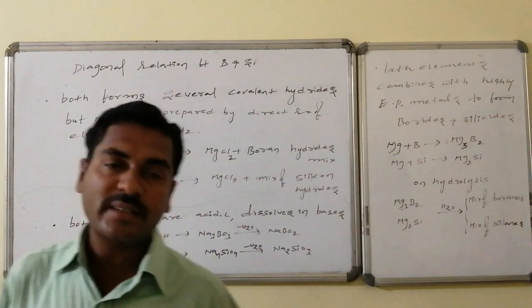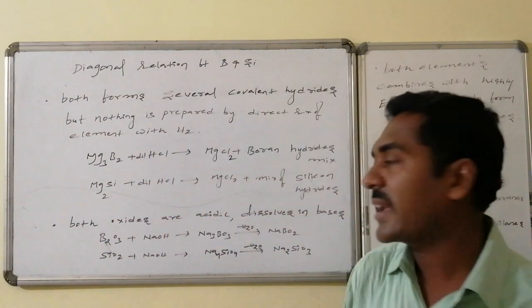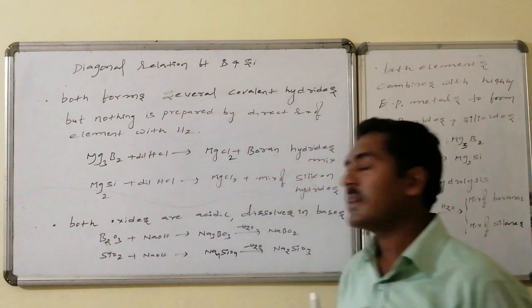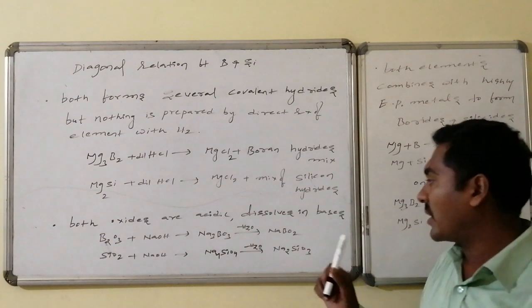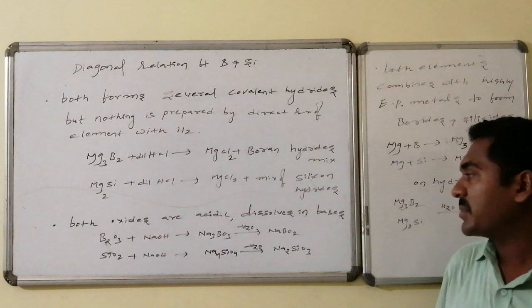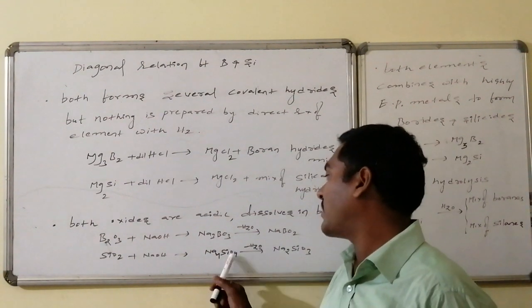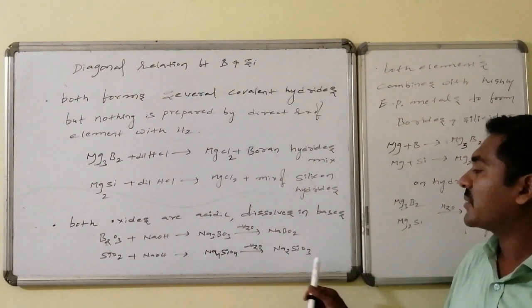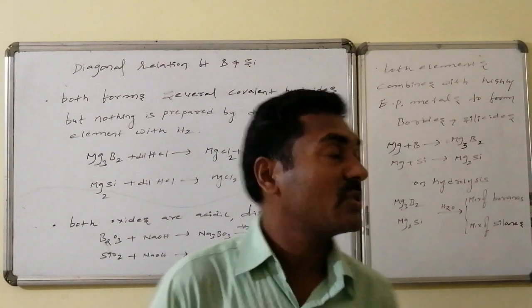Both form oxides which are slightly acidic in nature. Boron oxide is B2O3, boron trioxide, which gives boric acid. On reaction with base, it forms Na3BO3, which is unstable and on losing a water molecule leads to the formation of sodium metaborate. Similarly, silicon dioxide on reaction with sodium hydroxide forms unstable Na4SiO4, which loses certain other molecules to get stability, and it is converted to sodium silicate, Na2SiO3.